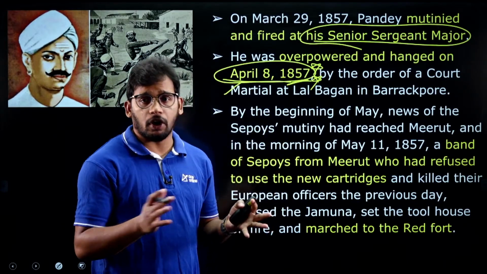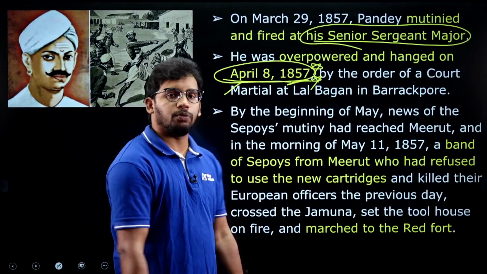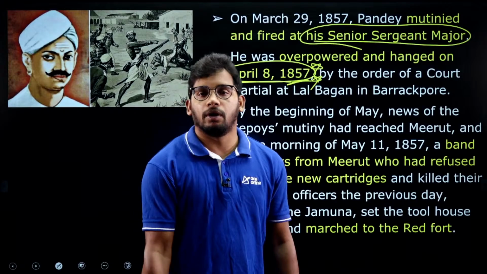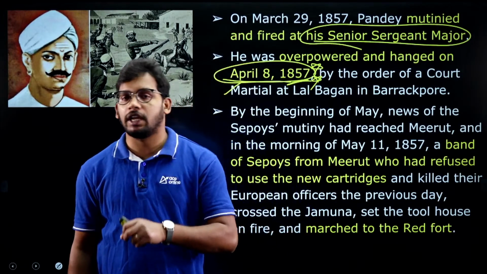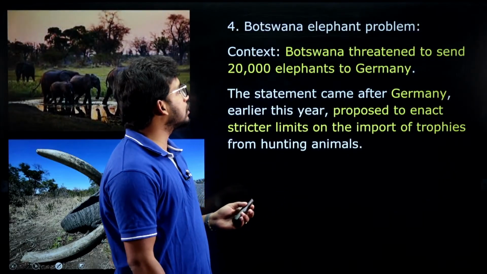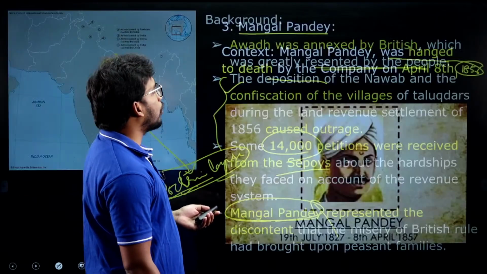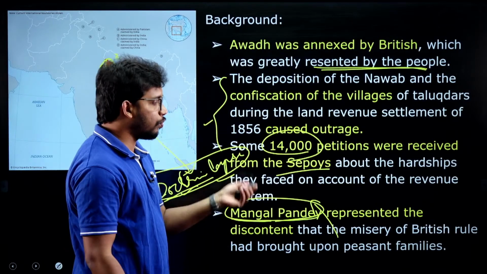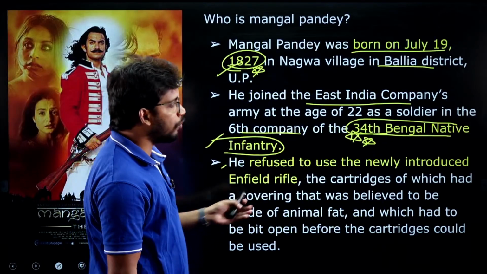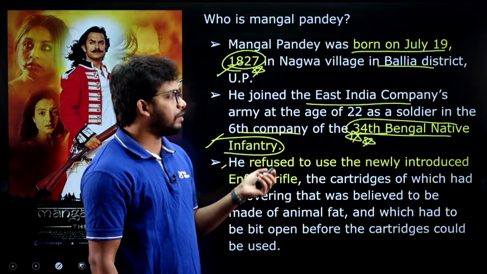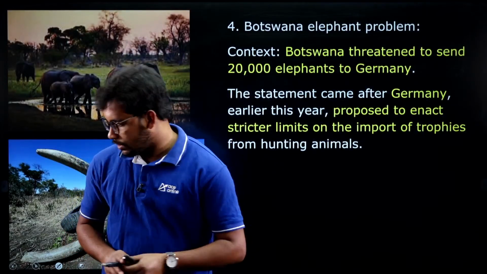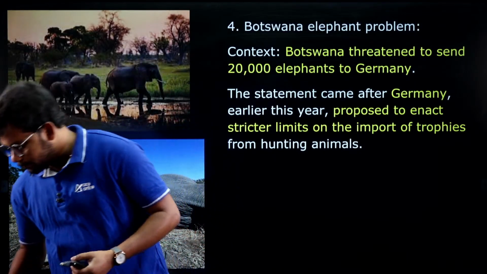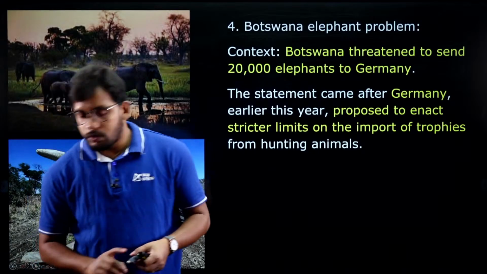I am not discussing the whole 1857 revolt, only what is specific to Mangal Pande, how his death impacted the soldiers to conduct the 1857 revolt against the British, right? So this is about the facts. From the exam point of view, you need to know the facts related to Mangal Pande and his role in propelling the 1857 revolt, which are relevant for our exams. Any doubt in this? Great. I hope there is no doubt.